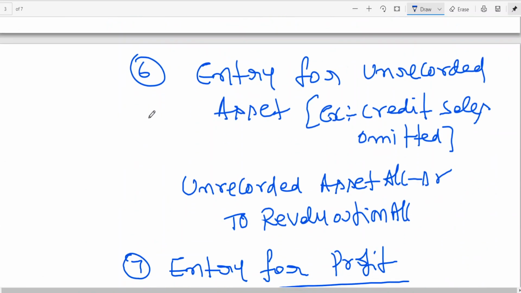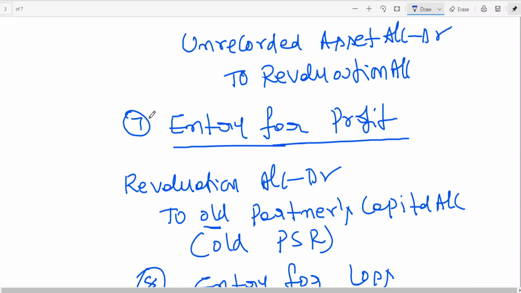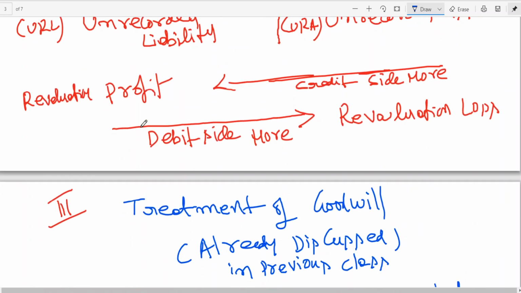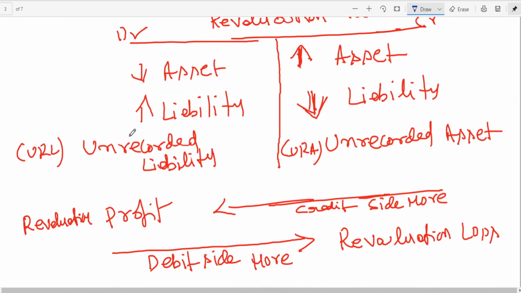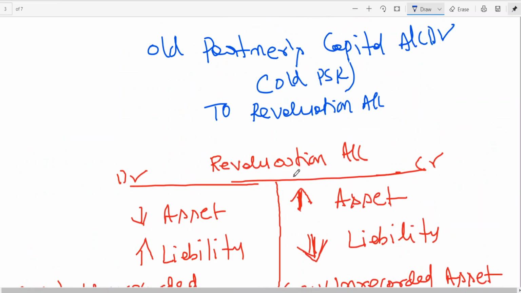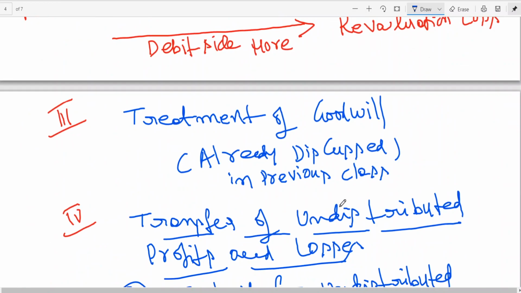And don't panic about looking at the lengthiness. When we work out the problems, few problems, you'll be comfortable. The revaluation account, instead of writing the entries, this way also you can remember, like revaluation asset, revaluation liability, revaluation to unrecorded liability, asset to revaluation, liability revaluation, unrecorded asset revaluation. In this way also, even if you don't remember the entries, if you remember this, it will be an advantage. You can do ledger account or you can write the entries also.